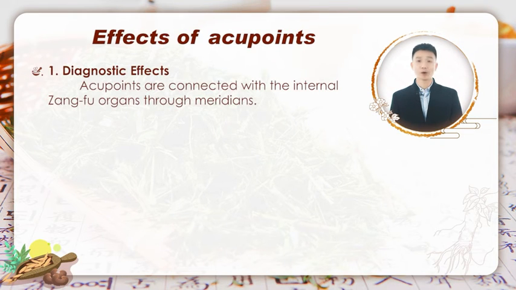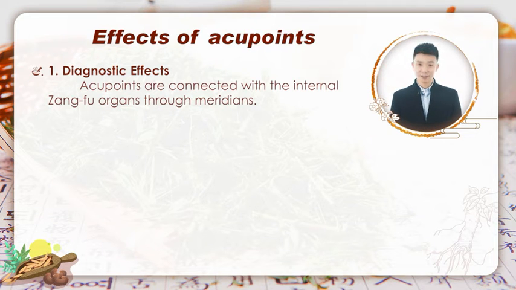The effects of acupoints have 2 parts: diagnostic effects and therapeutic effects. Acupoints are connected with the internal zangfu organs through meridians. So, when a human being is under pathological conditions, there are reflexes on corresponding acupoints, which can be used as the basis for clinical diagnosis of acupuncture.